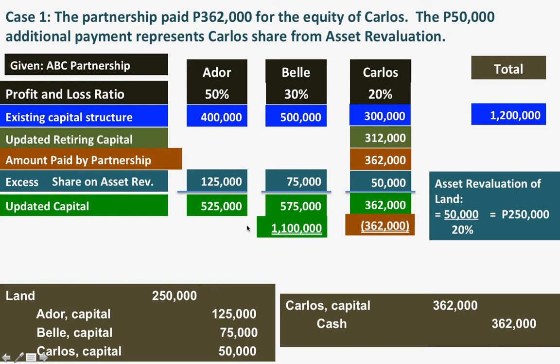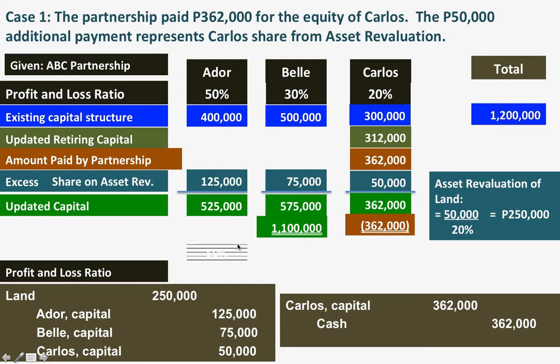And how about the profit and loss ratio? Without Carlos, how are we going to determine the profit and loss ratio? So in this case, the profit and loss ratio is 5 is to 3 because 50%, 30%, so that will be 5 is to 3. Okay?